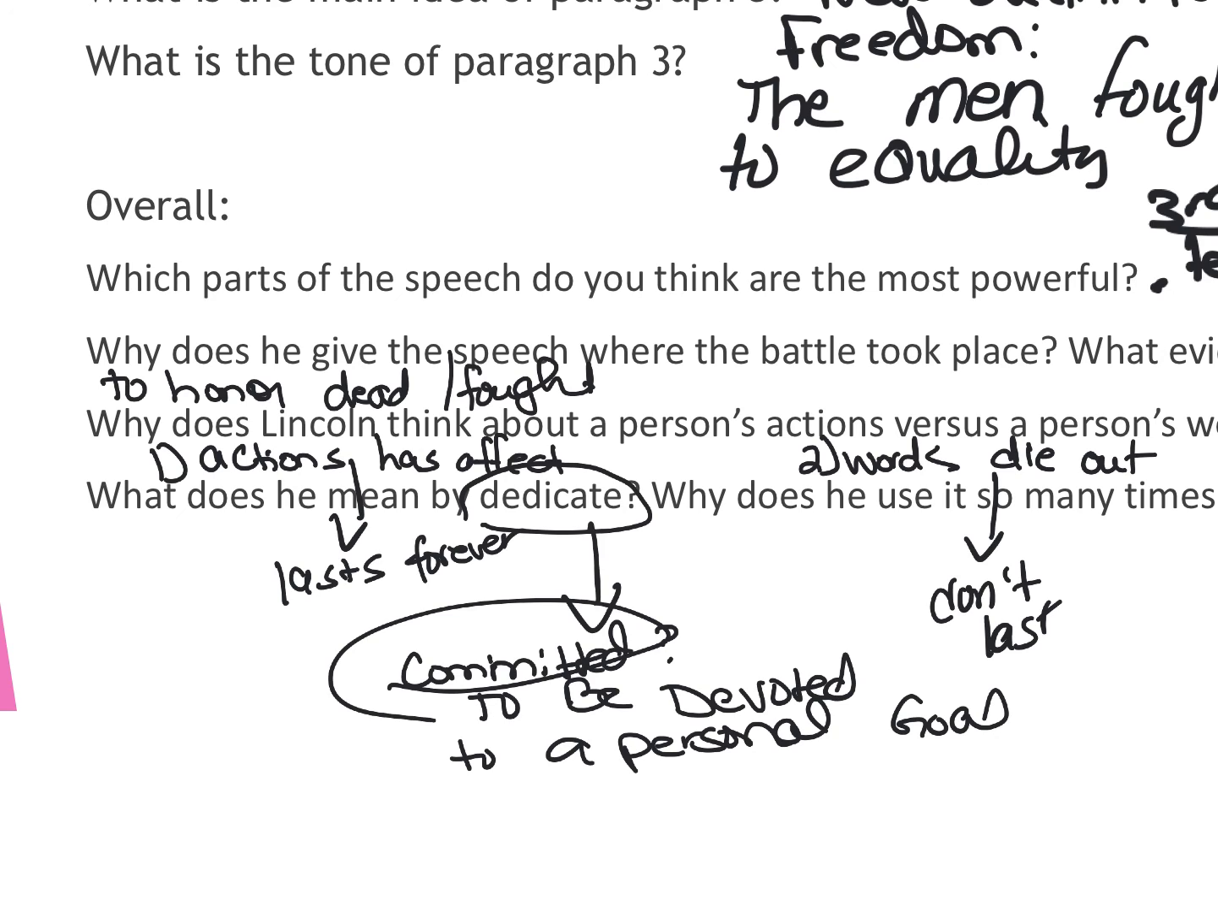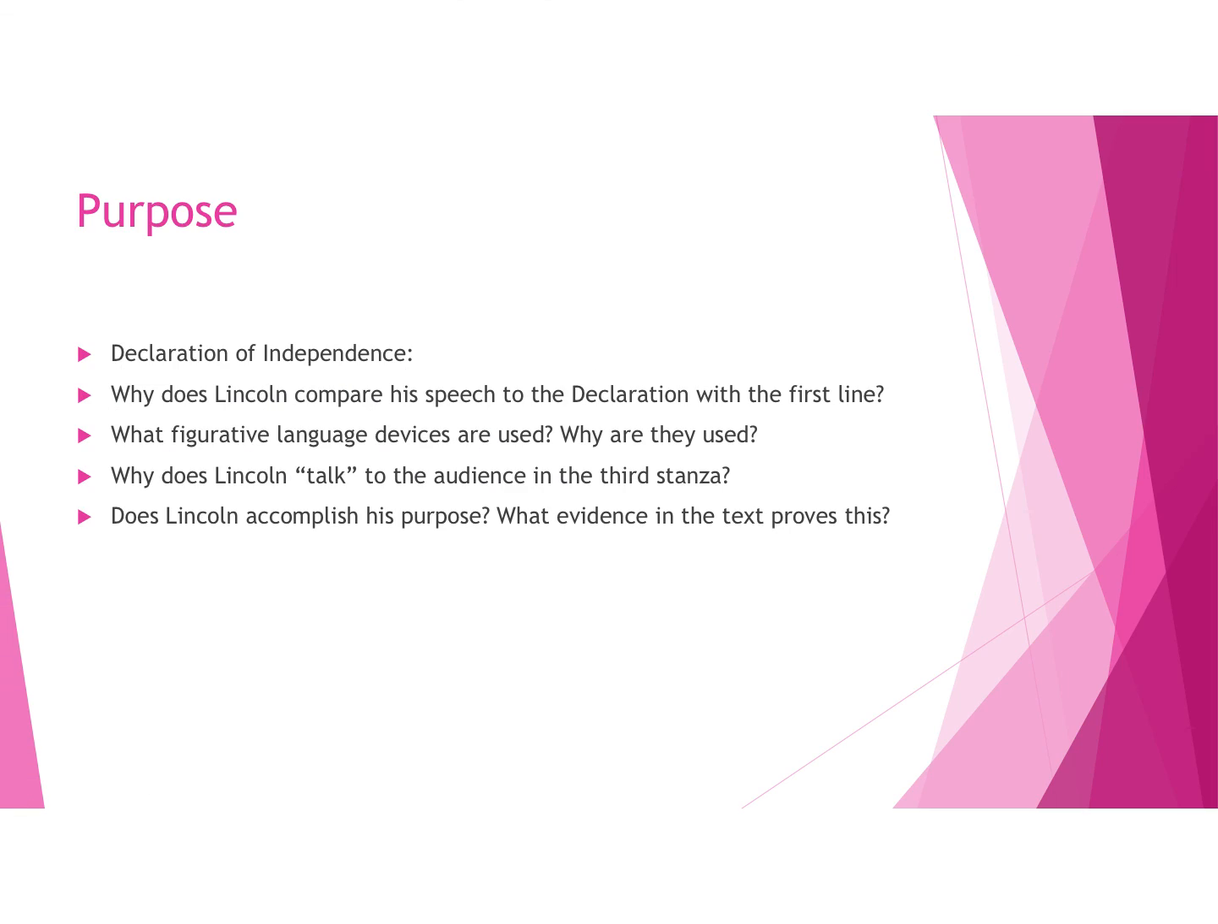And who else? There's three times he said it. Who else is going to be committed? The soldiers. That the government of the people, by the people, and for the people. So the regular people of our country are committed. And what are they committed to? To fight for their freedom. To freedom. They're committed to making free everyone. Okay? All right, very good.